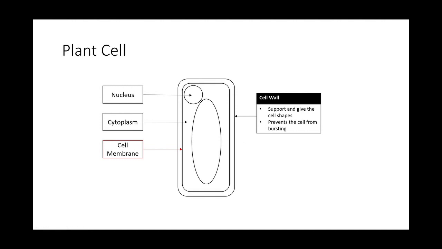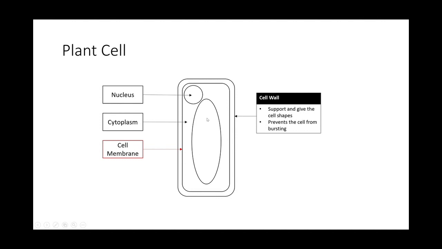Okay, but for plant cells, the shape is quite fixed because of the cell wall. Okay, and it also prevents the cell from bursting. What do I mean by prevent it from bursting? Like I said, the cell wall is very strong.